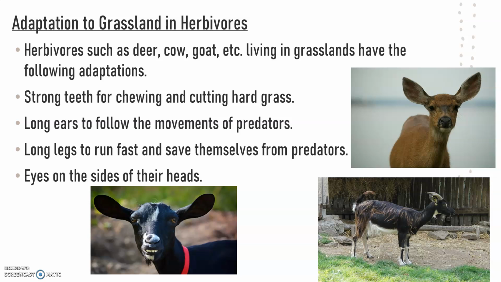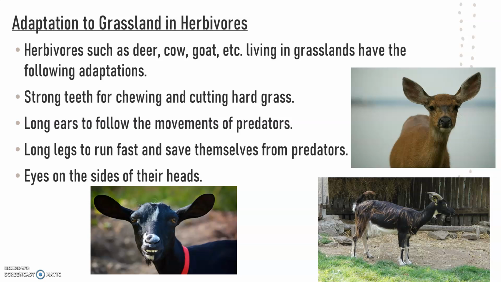Adaptation to grassland in herbivores. Herbivores such as deer, cow, goat, etc. living in grasslands have the following adaptations. Strong teeth for chewing and cutting hard grass. Long ears to follow the movements of predators. Children, what is a predator? A predator is an animal which eats its prey.